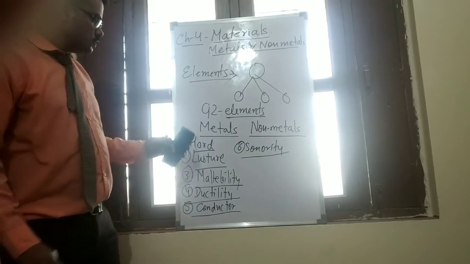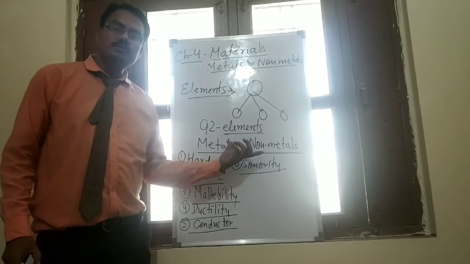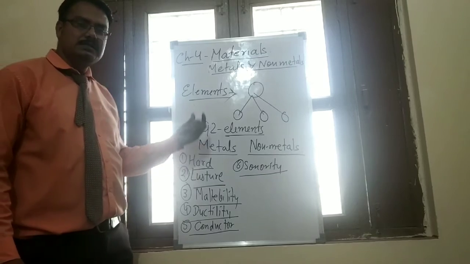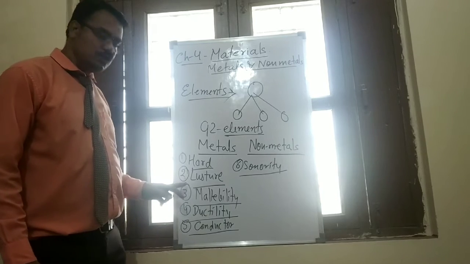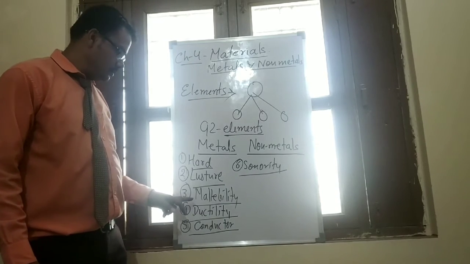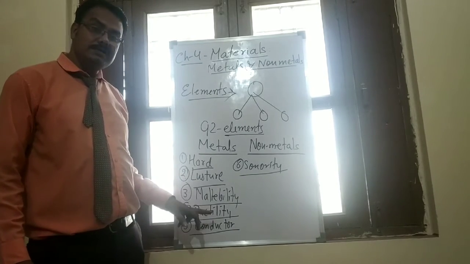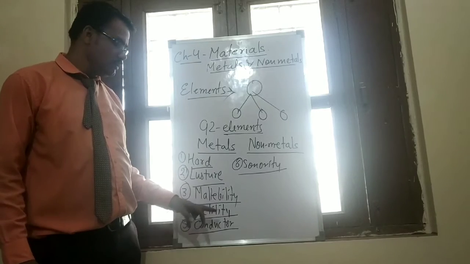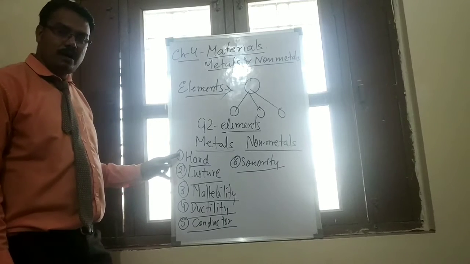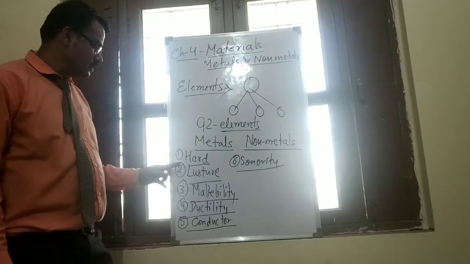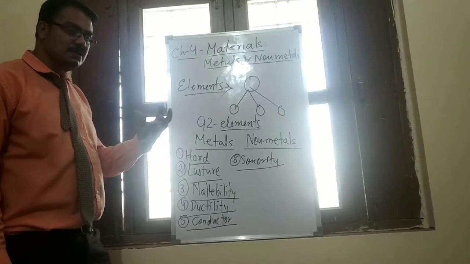Okay students, once again I want to repeat that elements are divided into two groups: metals and non-metals. Metals are hard, lustrous, malleable, ductile, good conductors of heat and electricity, and sonorous. Hardness: metal is hard. Luster is shiny; when polished, it gives a shining effect.